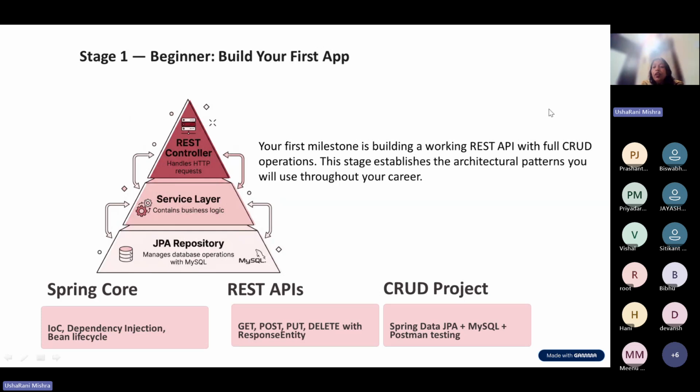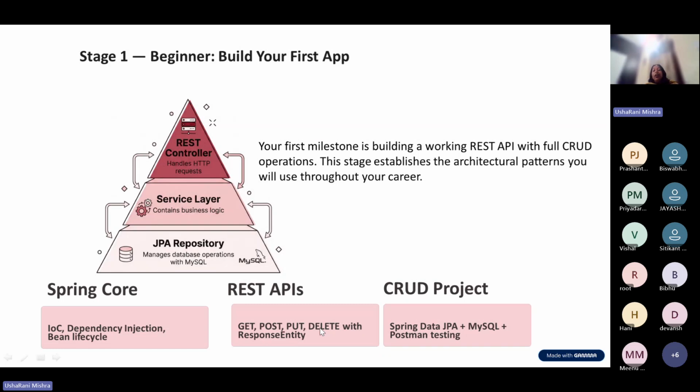In the first stage we will cover the Spring basic core concepts, which are IoC, dependency injection, then bean lifecycle. And in the REST API we will have get, post, put, delete, and ResponseEntity. How easily we can make all those different REST APIs using these different HTTP methods, and when to use the get method, post method, put method, delete method. There are important interview questions on this also. Maybe if we get time, we can discuss that.